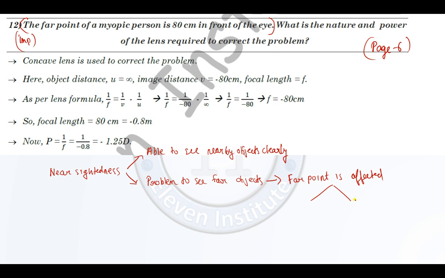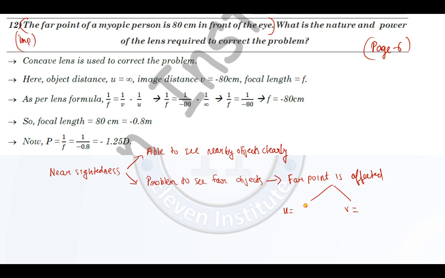Now you have to again ask yourselves two questions, and based upon that you will get the value of u and v. Far point is affected. So our first point is, how far can we see? We can see up to infinity.